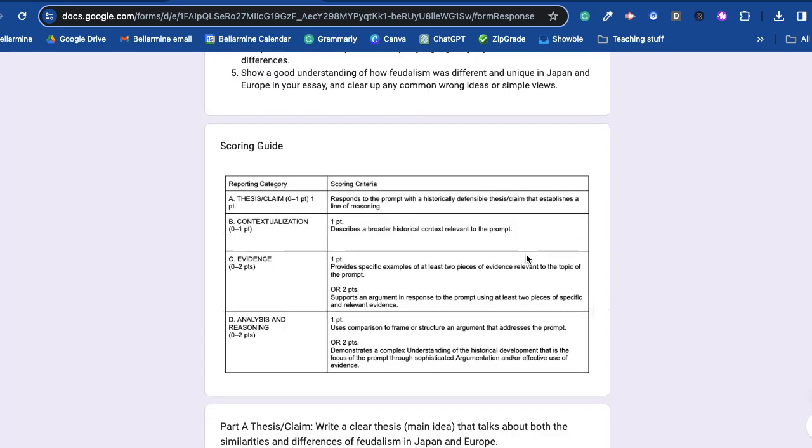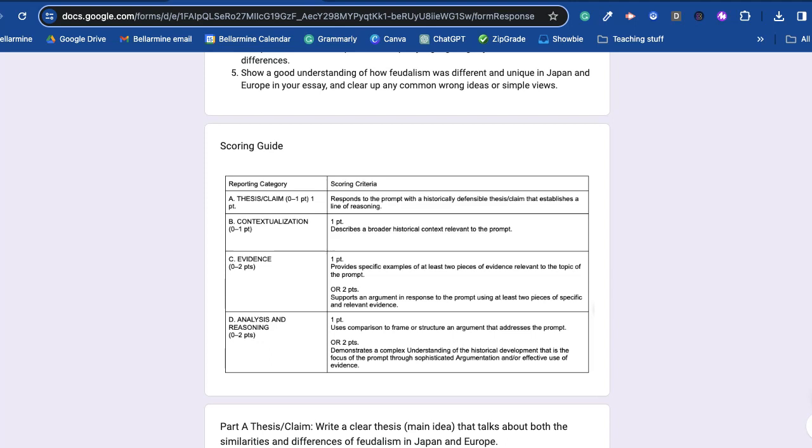The scoring guide. You will get 1 point for a thesis that responds to the prompt with a historically defensible thesis or claim that establishes a line of reasoning. You will get a point for contextualization if you have a section that describes a broader historical context relevant to the prompt.